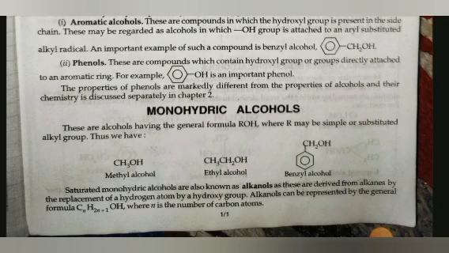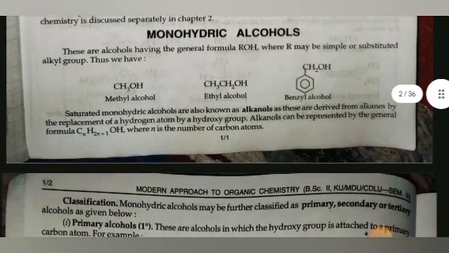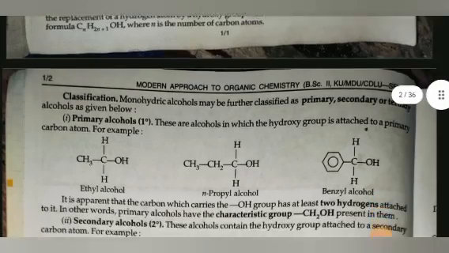Monohydric alcohols. These are the alcohols having the general formula ROH, where R may be a simple or substituted alkyl group. Thus we have methyl alcohol, ethyl alcohol, benzyl alcohol. Saturated monohydric alcohols are also known as alkanols, as these are derived from alkanes by the replacement of a hydrogen atom by the hydroxyl group. Alkanols can be represented by the general formula CnH2n+1OH, where n is the number of carbon atoms.